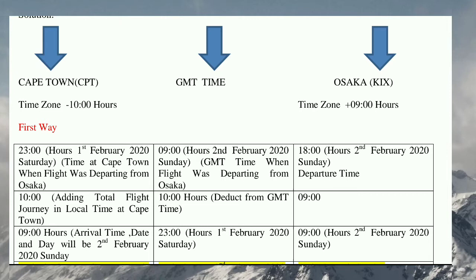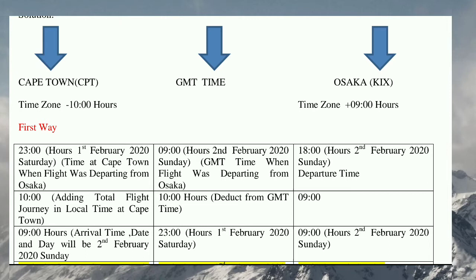So in this case, from 9 hours, that is the GMT time, 9 in the morning, you have to go back 10 hours. So from 9 hours, once you go 10 hours back, you will get the local time of Cape Town, that is coming around 23 hours.